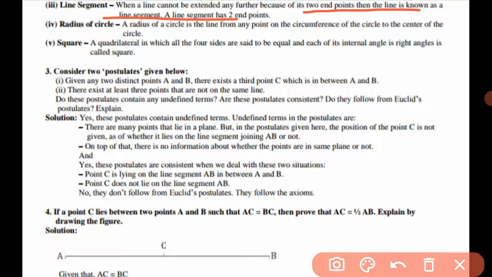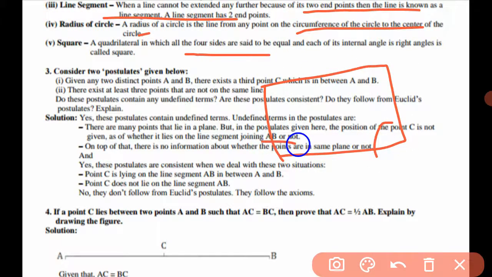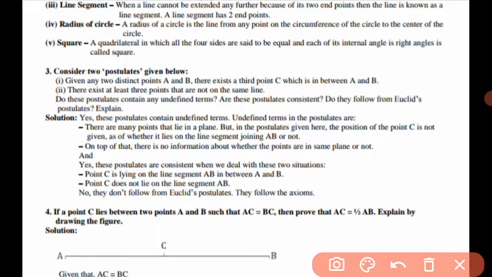Now in fourth case, radius of circle. A radius of a circle is a line from any point on the circumference of the circle to the center of the circle. And square: a quadrilateral in which all the four sides are equal and all the angles are equal to 90 degrees is known as a square.